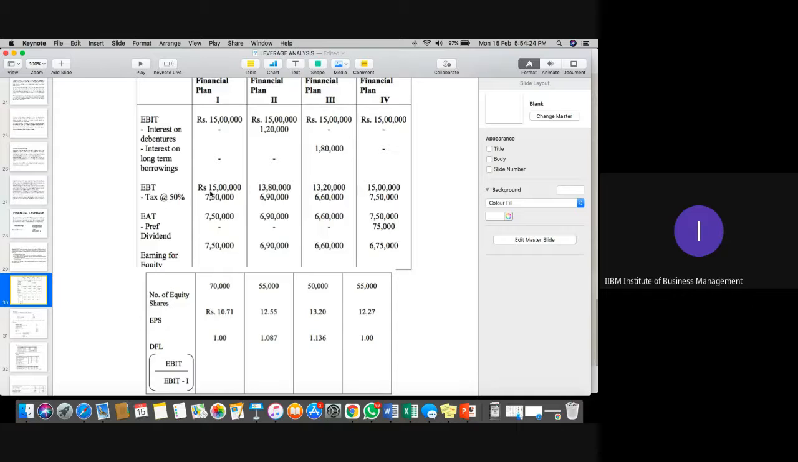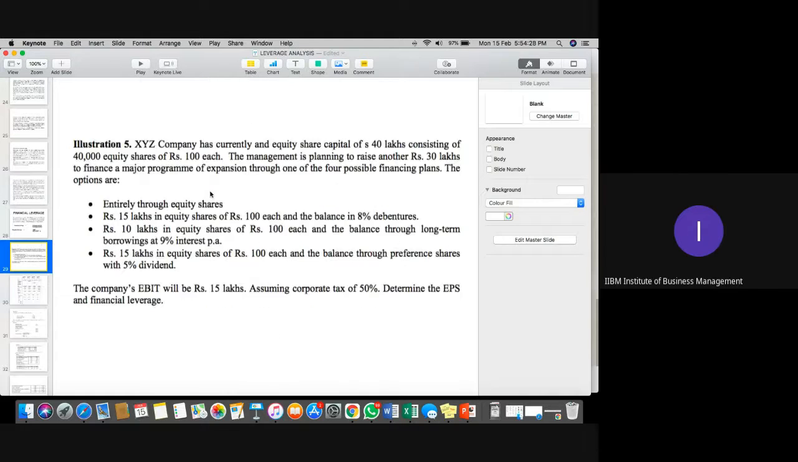Again, EBIT is given to you, which is 15 lakh. But in the second option, we have some debt. Debt of how much? 15 lakh at 8% debenture. So calculate, how much will 15 lakh at 8% be?